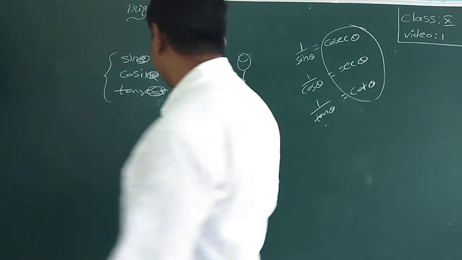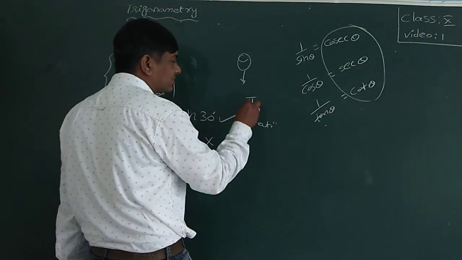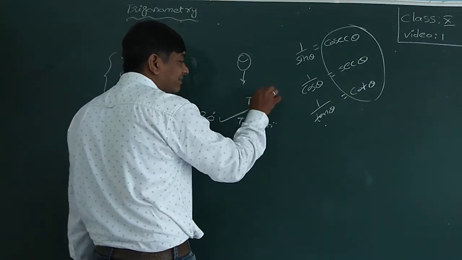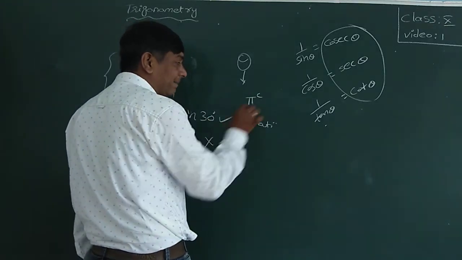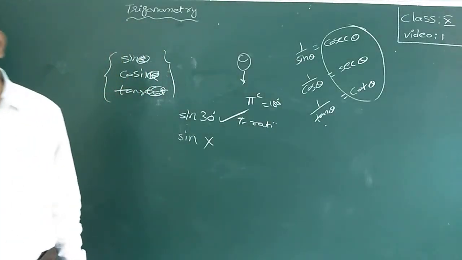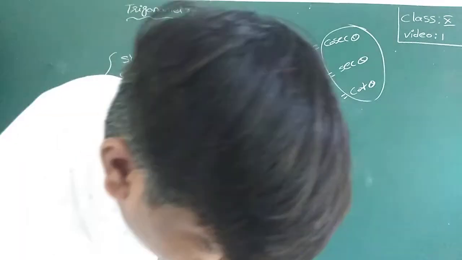Generally, pi is an irrational number, approximately 22/7. If this symbol is there, then pi radian is equal to 180 degrees. Remember that. That's it.